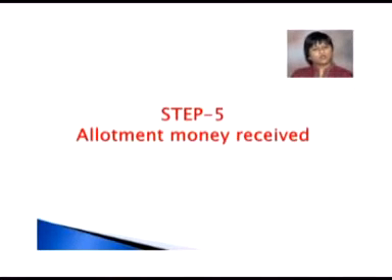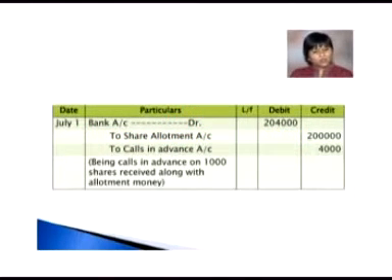Step 5. When the allotment money was received by the company. Now what happened? Here the allotment money was received for 50,000 shares along with the calls which was paid by Mr. Raju for 1,000 shares in advance. Now we have not invited rupees 4 as call here at the time of allotment. But one shareholder, Mr. Raju, paid this money at the time of allotment. So we are going to treat this money as calls in advance, and here we are going to open a new account called calls in advance account.